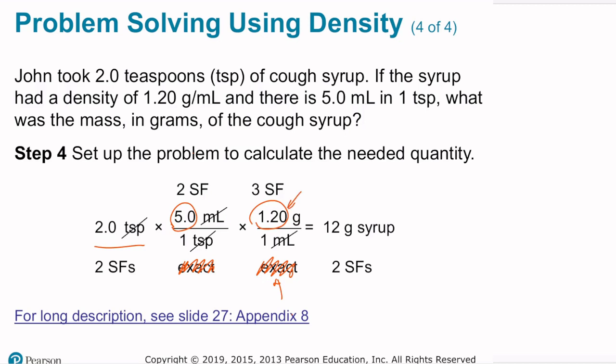So we're going to multiply 2 times 5 times 1.20 and then hit equals on our calculator. We could divide by 1 and then hit equal and divide by 1 again, but the 1 doesn't change the value, and therefore our answer is 12 grams of cough syrup. Now, we're limited to 2 significant figures because we started with 2 significant figures in our initial value and the 2 significant figures from the 5.0 milliliters per teaspoon.